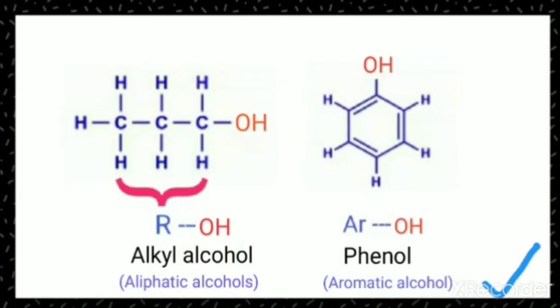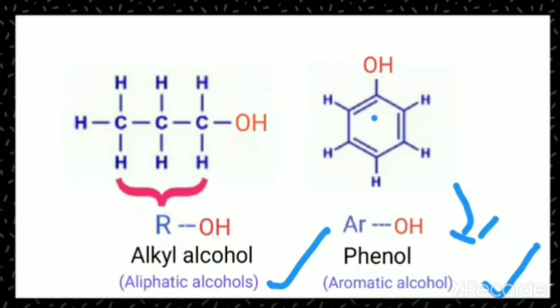So we have come up with two terms here, aliphatic alcohols and aromatic alcohols. Aromatic alcohols have an aromatic character because of the benzene ring.